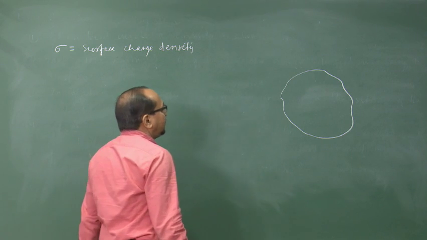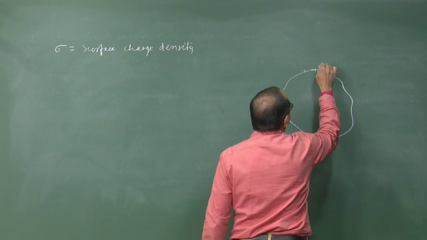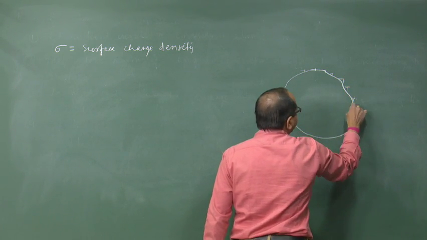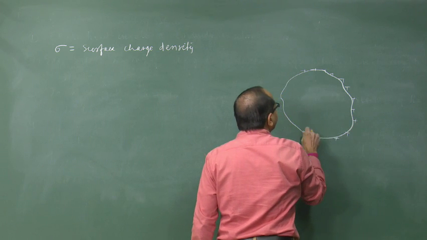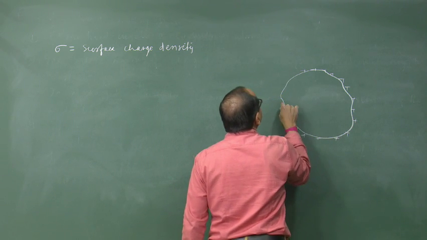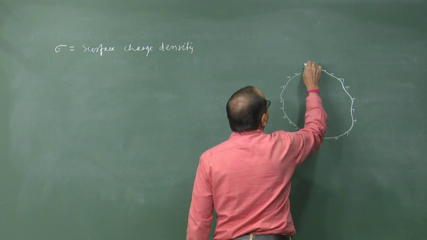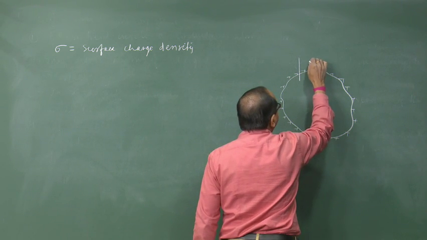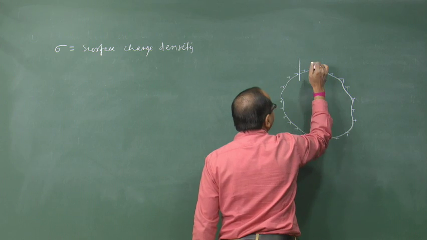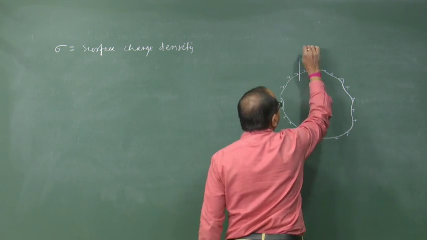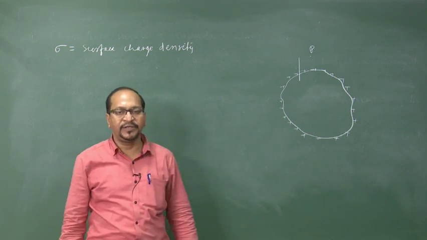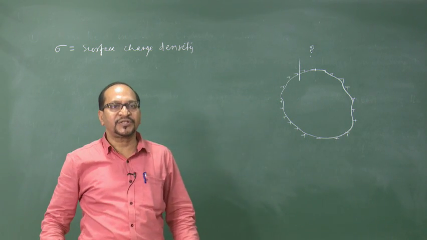Let us consider this is a charged conductor, and now to find the electric field at a certain distance from this charge, let P be a point where we want to find the electric field due to this charged conductor.